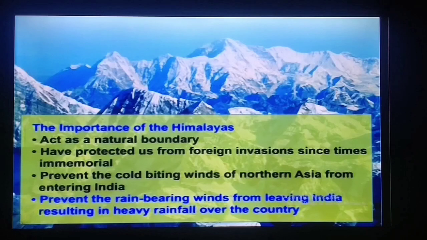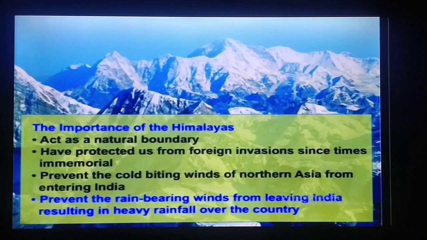The third point is that it prevents the cold biting winds of Northern Asia from entering India. In North Asia, many of the cold countries are located. The cold winds blowing from there never enter India easily because of these tall mountains.